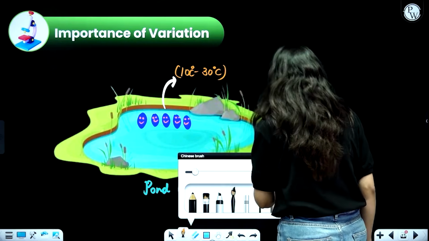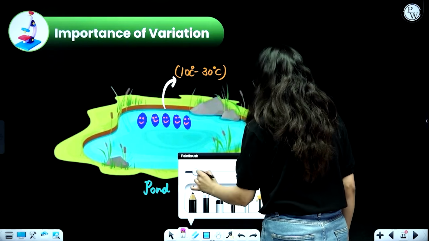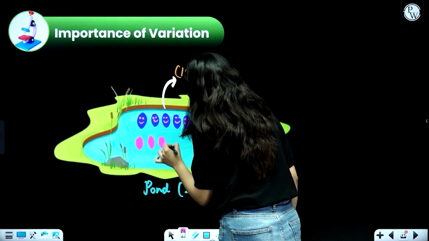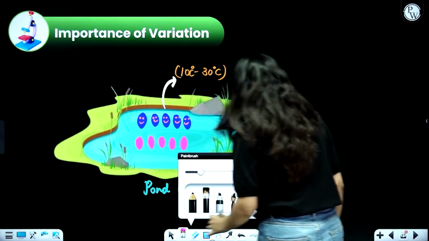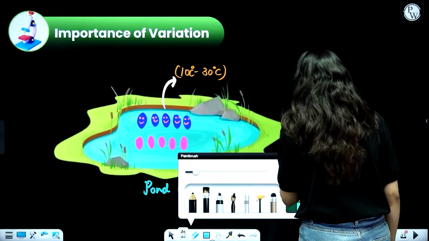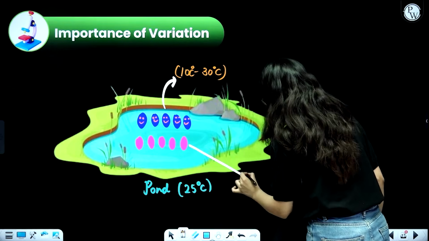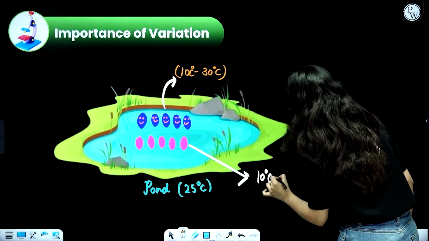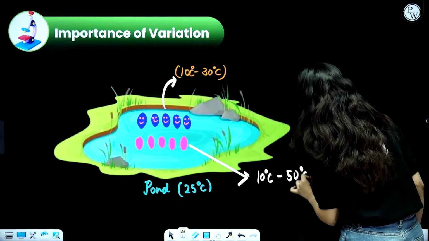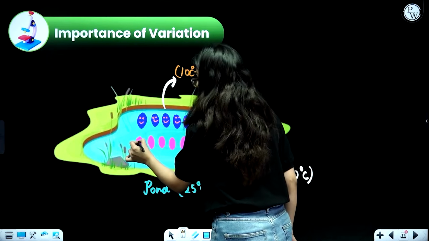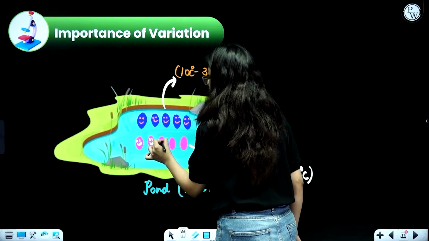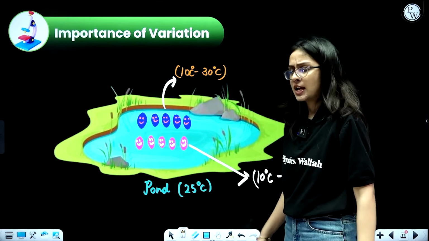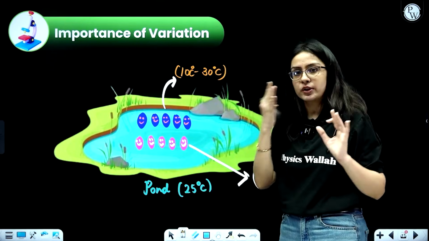Now, when they were reproducing, they produced some other kind of bacteria which led to variation. They created some other kind of bacteria which had some variation in the temperature range, and they could handle a temperature of about 10 degrees Celsius to 50 degrees Celsius. Because they reproduced, there was some kind of variation, because of which they were now able to tolerate an even wider temperature range. Got it? Now everything was going okay, everything was going smoothly.